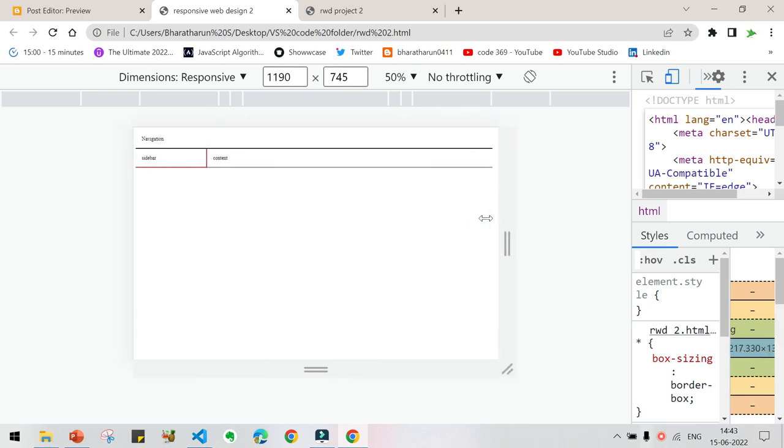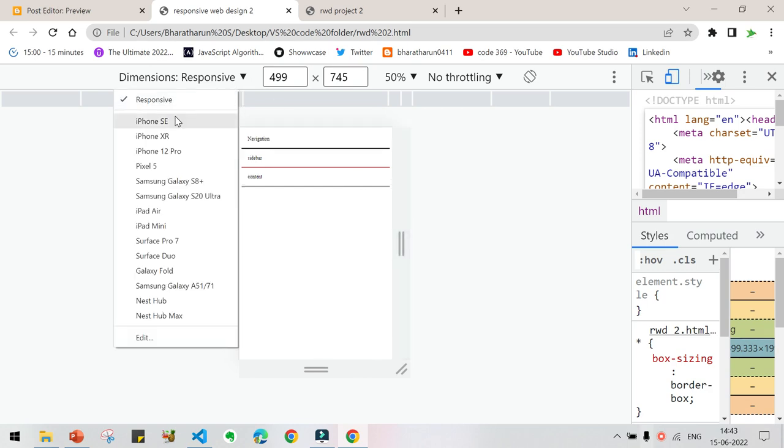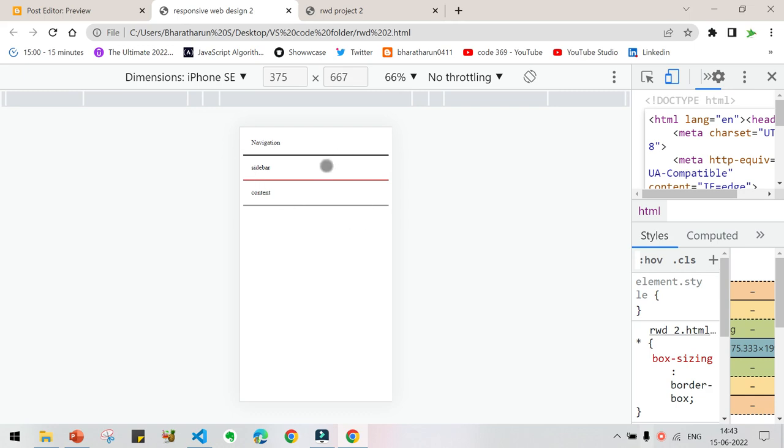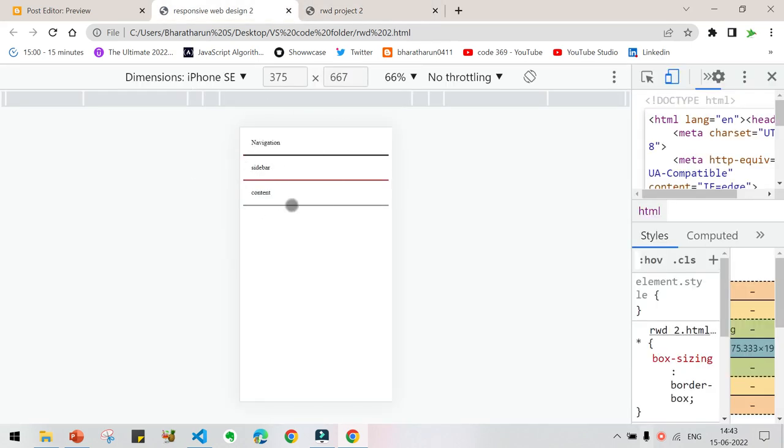So what we have done is made a responsive web design for the mobile phone. For example, let us click iPhone SE, it will be looking like this. But our real design is this, but we have made it like this.